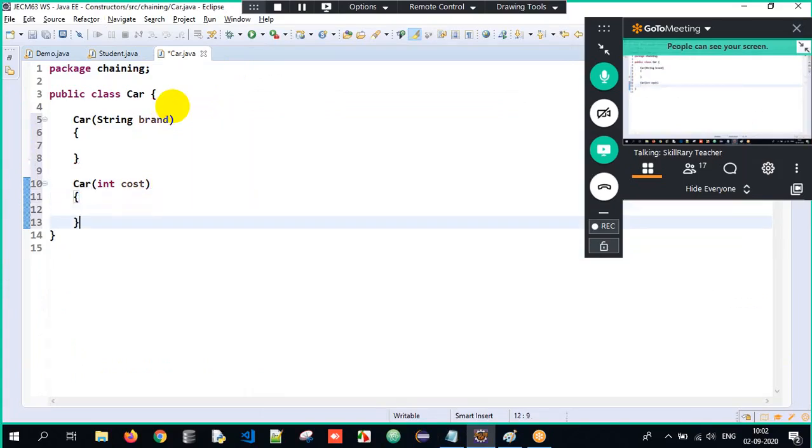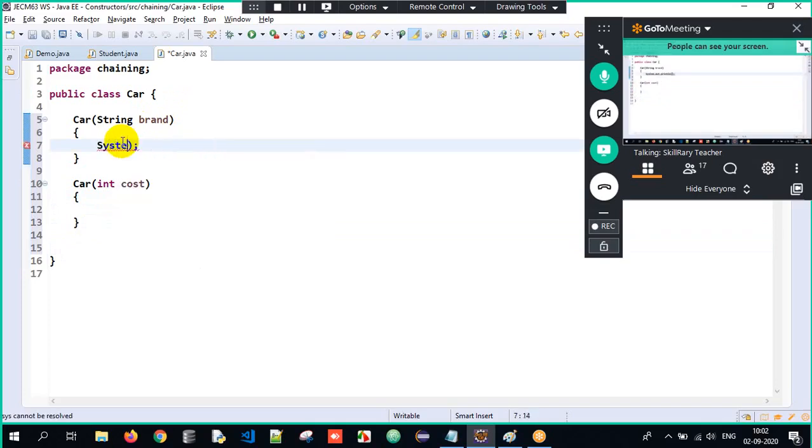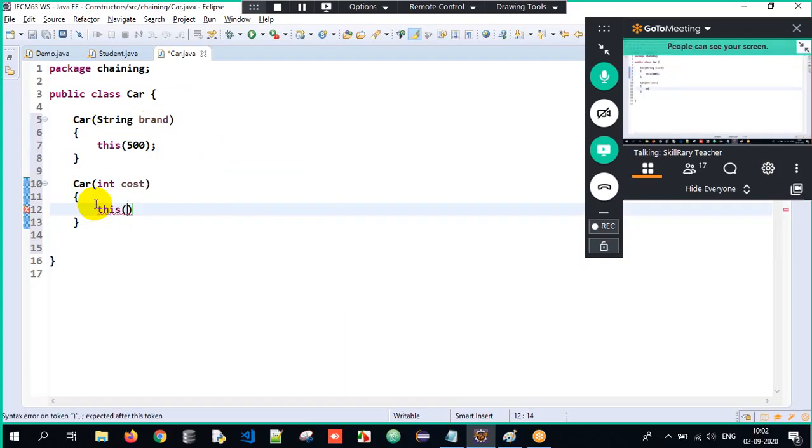Now, I'll print the brand. It's not necessary over here. I'll just write this(500), or else 500 is sufficient. And here I will write this("BMW").